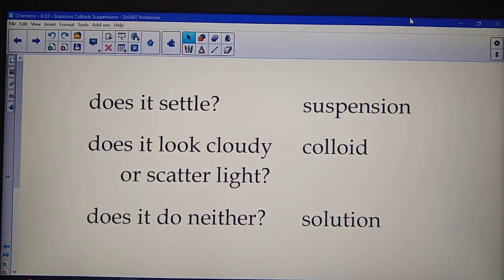So if you want to tell what it is, you answer the questions here in this order. You first ask, does the mixture settle? If you let it sit there without stirring it, without shaking it, will it settle? If the answer is yes, it's a suspension, you're done. If the answer is no, then you ask, does it look cloudy or will it scatter light if you shine a light through it? If the answer is yes, it's a colloid. If the answer is no, if it doesn't do either, scatter light or settle, then it's probably a solution.